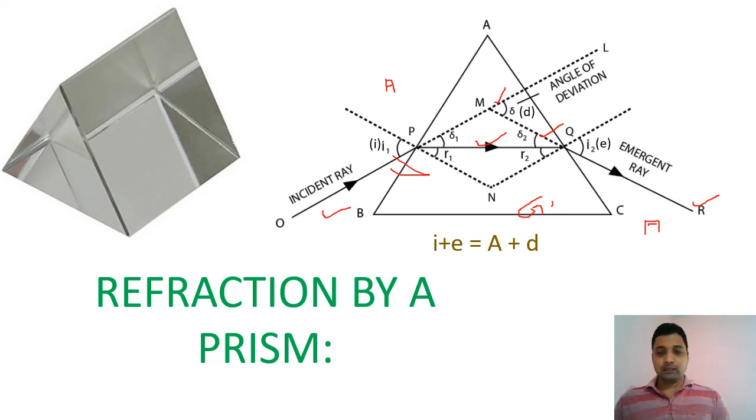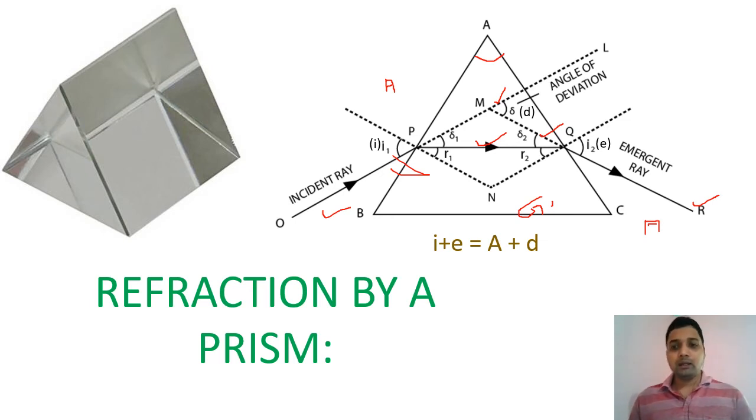I plus E, angle of incidence plus angle of emergence, is equal to angle of prism plus angle of deviation. Angle of prism means the angle formed between the two refracting surfaces. Here, this point A, this angle is called the angle of prism. So angle of incidence plus angle of emergence equals angle of prism plus angle of deviation: I plus E equals A plus D, and in some books it is written I1 plus I2 equals A plus delta.